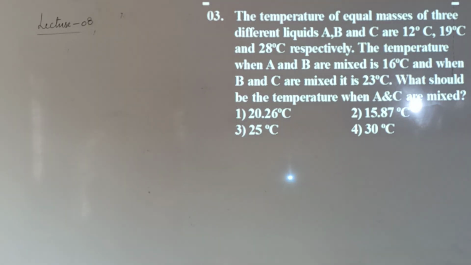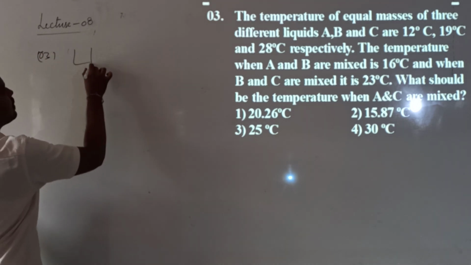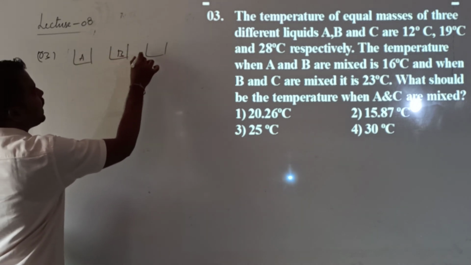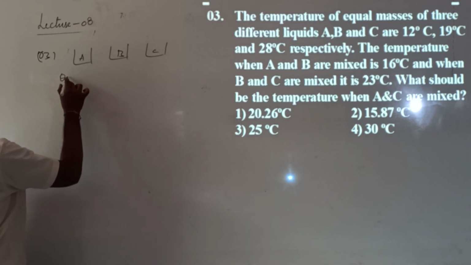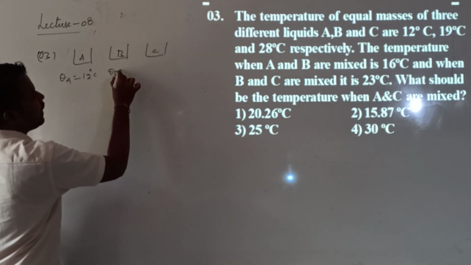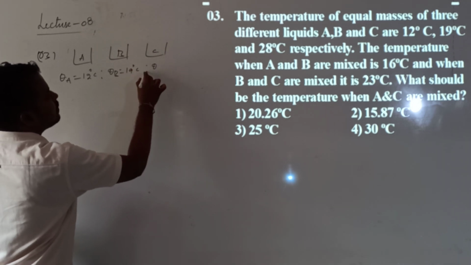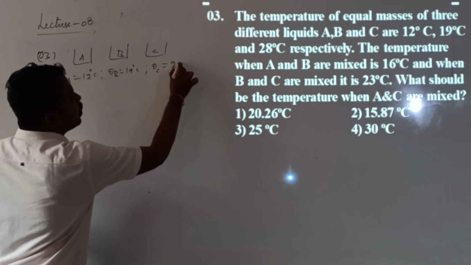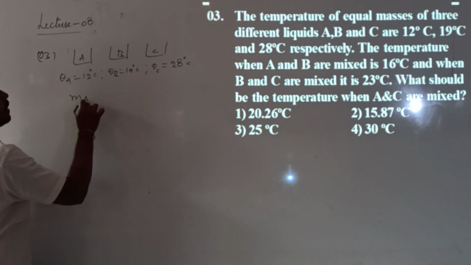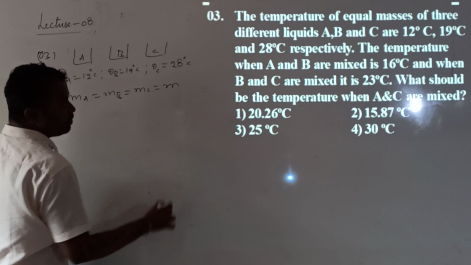So 3 liquids are there: the first liquid is A, the second is B and the third is C. This temperature is theta_A, 12 degrees Celsius, this is theta_B, 19 degrees Celsius, and this is theta_C, 28 degrees Celsius. Clear? And all are of equal mass: mass of A equals mass of B equals mass of C equals M.